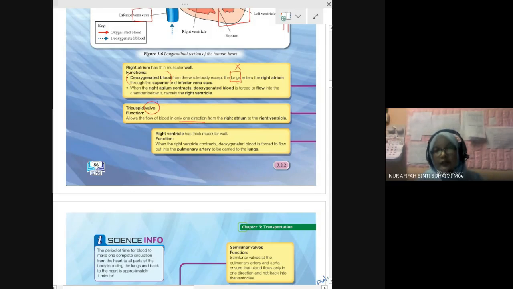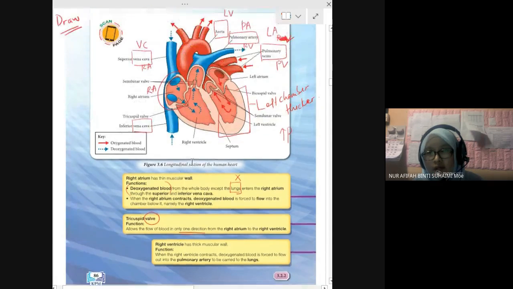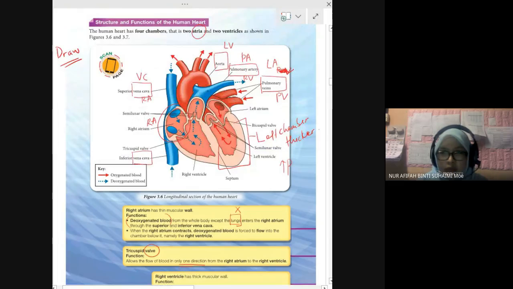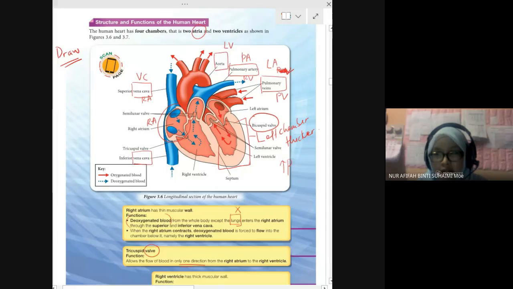We have tricuspid valve, bicuspid valve, and semilunar valve. Many valves. Bicuspid valve at the left side, and tricuspid valve at the right side.